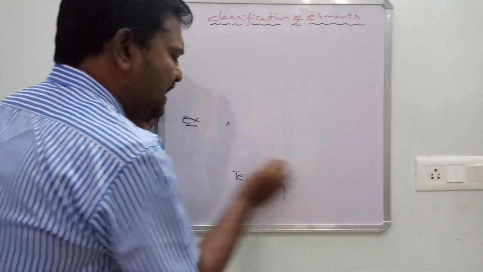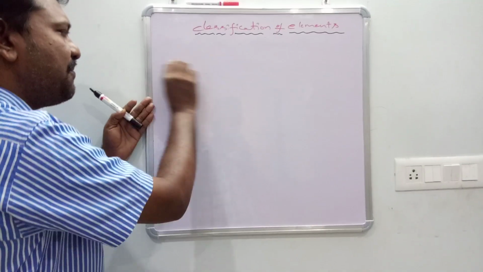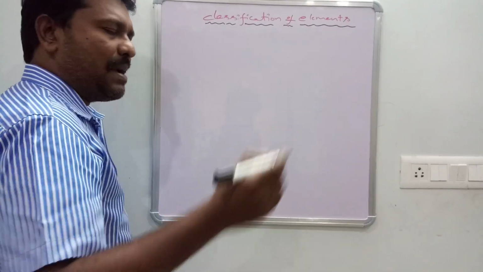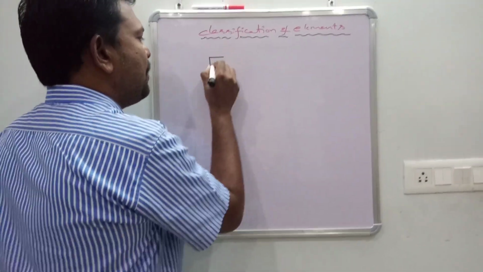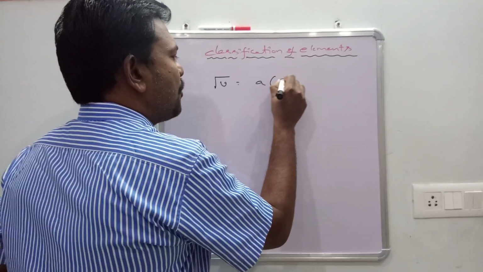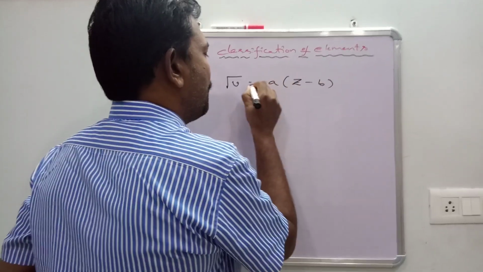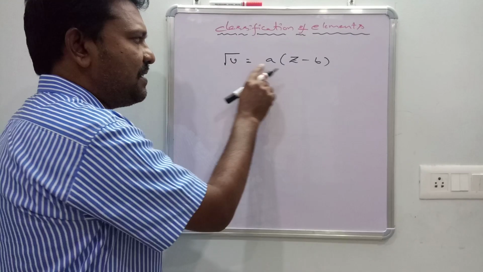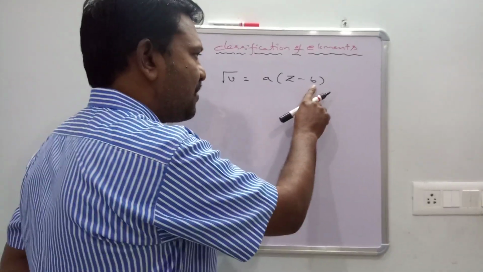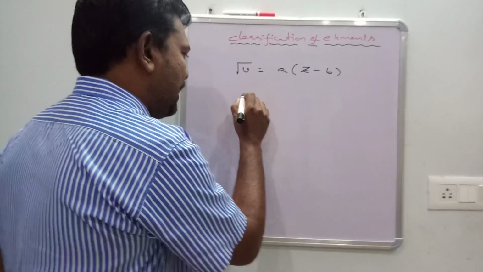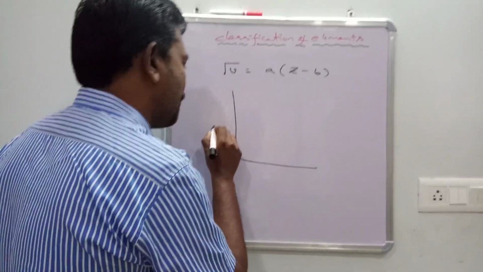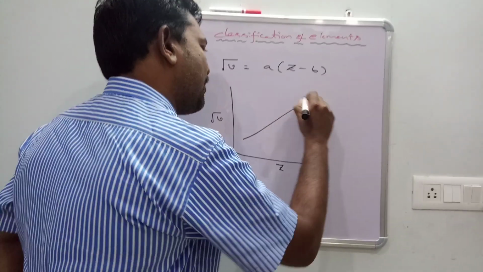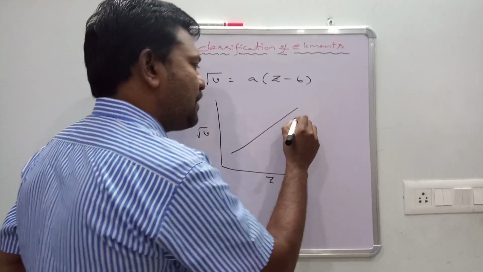Then Moseley's classification. Moseley classification is based on the atomic number. Moseley gave the mathematical formula: root nu is equal to a into z minus b. Here nu means frequency, a and b are Moseley's constants, z means atomic number. He drew the graph between root nu and atomic number z. It gives a straight line with positive slope.